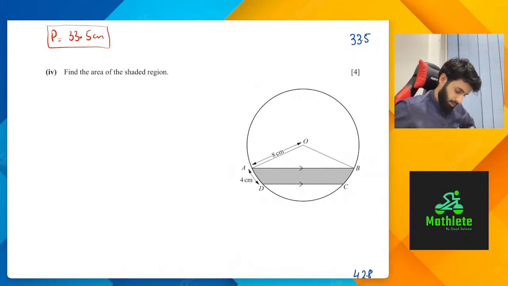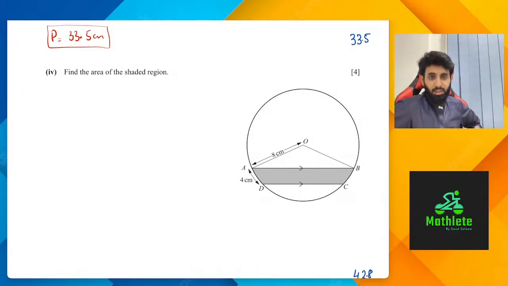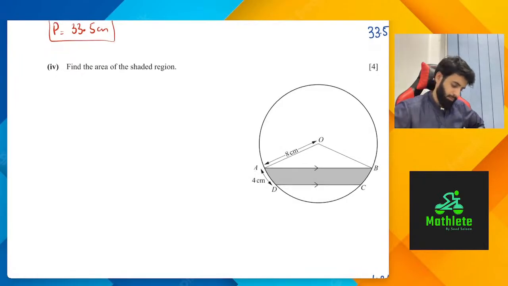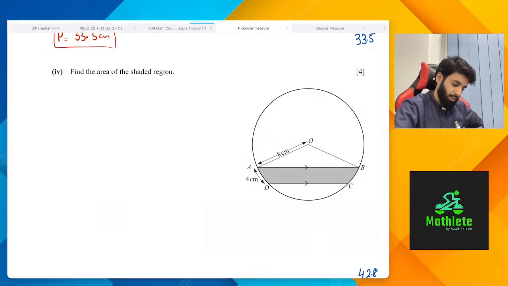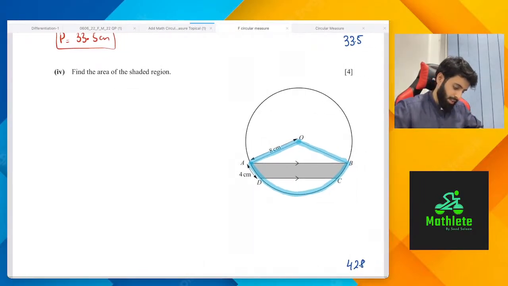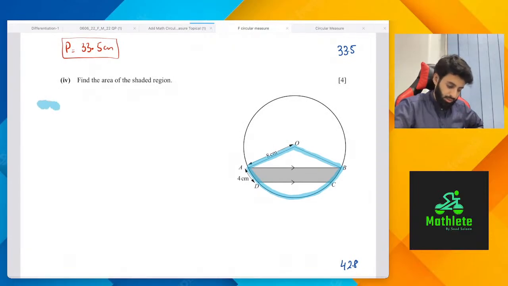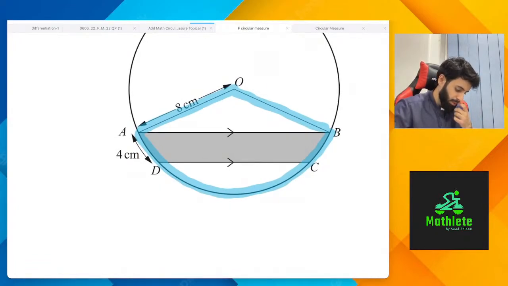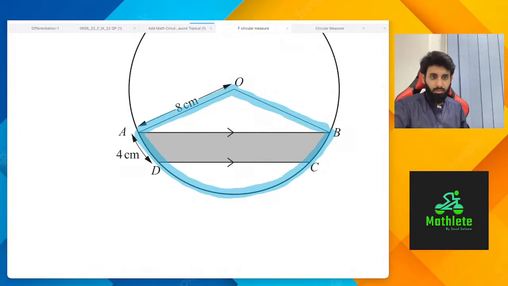You took out the area of the sector, and from it we'll minus the area of triangle. Okay, yeah, area of sector minus area of triangle is not gonna cut it. Let's take out the area of the sector, okay. So what I'm highlighting in blue now is basically the area of sector. Sector minus triangle, okay, you guys are on the right track. Area of trapezium, there's no trapezium over here. In case you're thinking ADCB is a trapezium, that's not a trapezium beta, because the two lengths are curved.